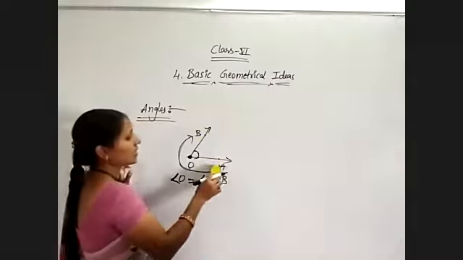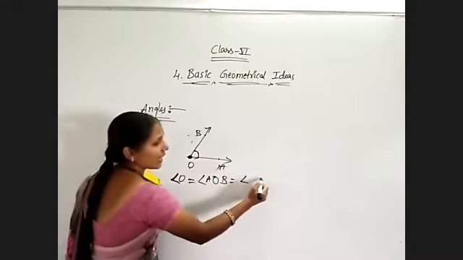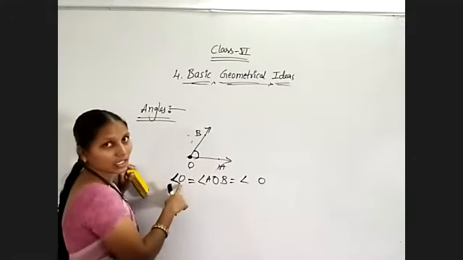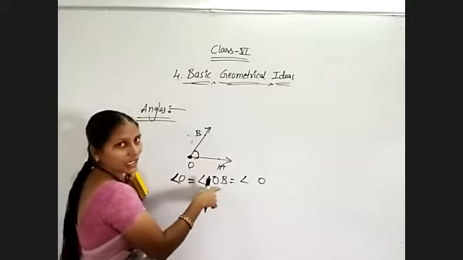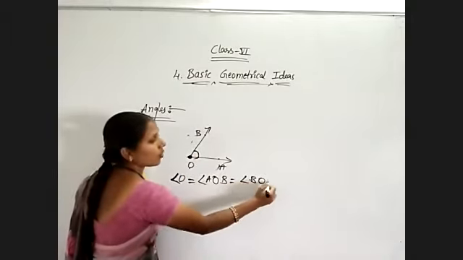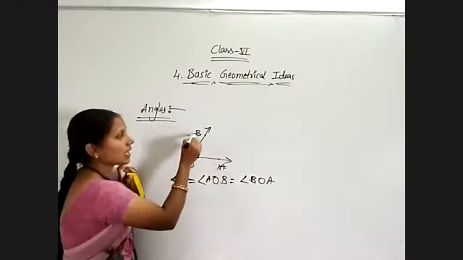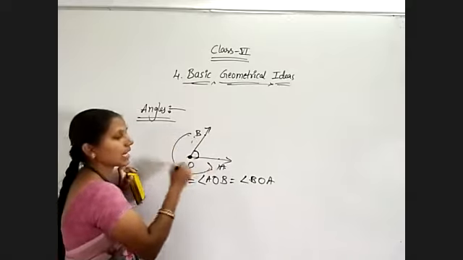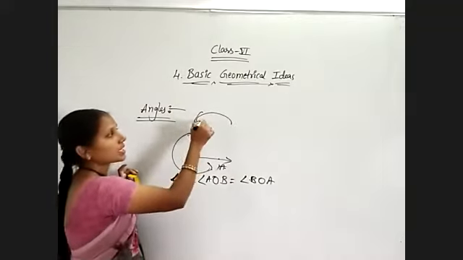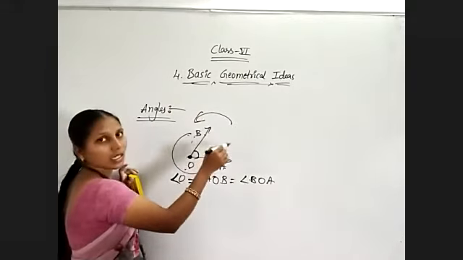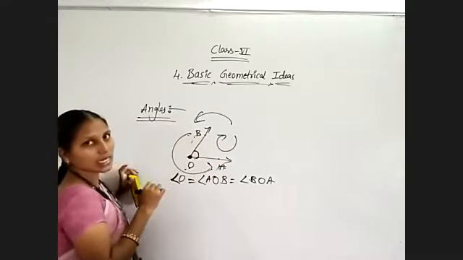And anti-clockwise direction. In that case, how are we naming that? That is the same angle O, the actual angle. And what are the remaining letters? A and B. AB I have written. Now interchange the letters. BOA. So angle O we can name as angle AOB, otherwise BOA. BOA is anti-clockwise direction. Like this it is coming. Understand? If like this it is coming, that is anti-clockwise direction. If in this direction it is going, that is clockwise direction.